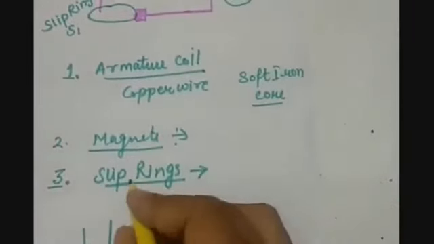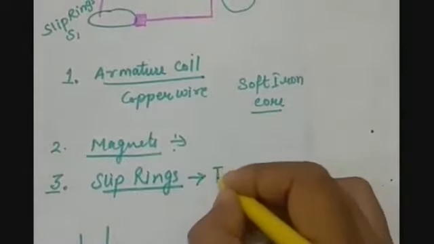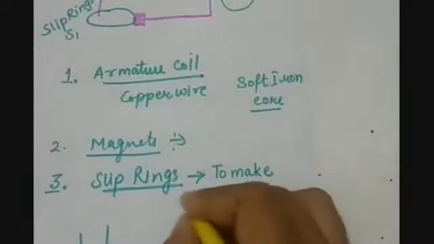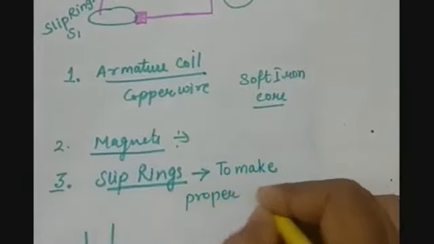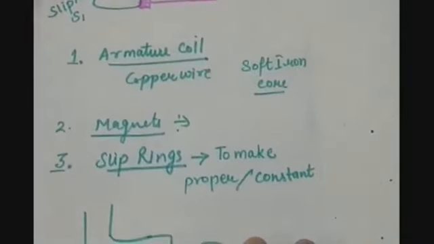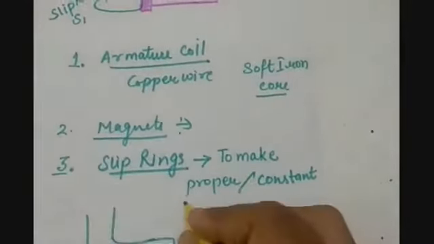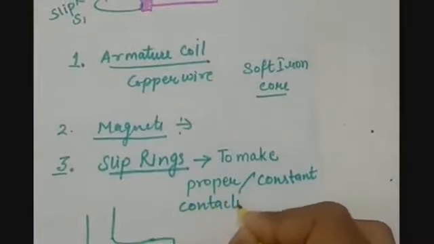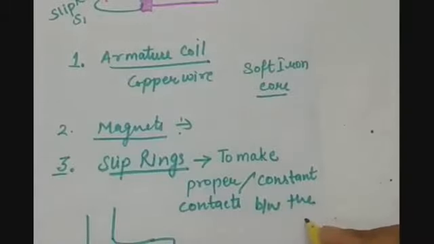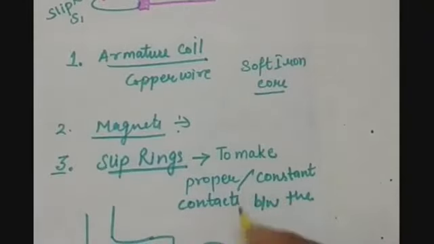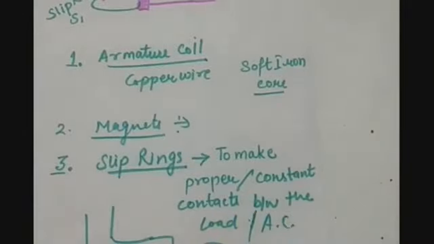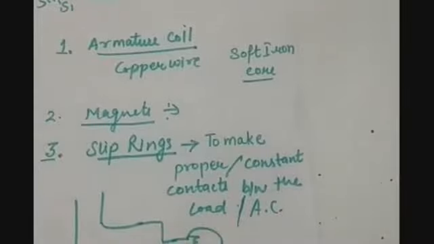The purpose of the slip rings is to make proper and constant contacts between the load and the armature coil. So this is the purpose of using slip rings.